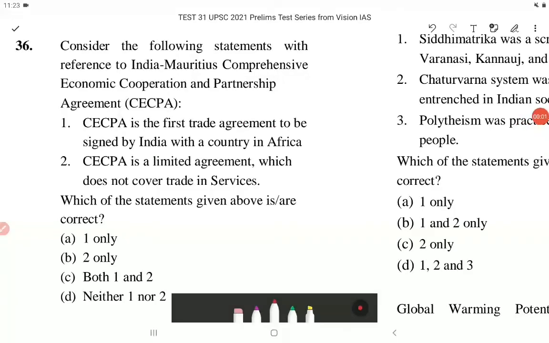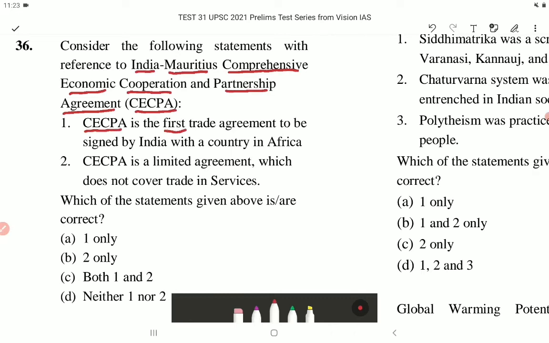Question number 36. Consider the following statements with reference to India Mauritius Comprehensive Economic Cooperation and Partnership Agreement, that is CECPA. Statement 1.